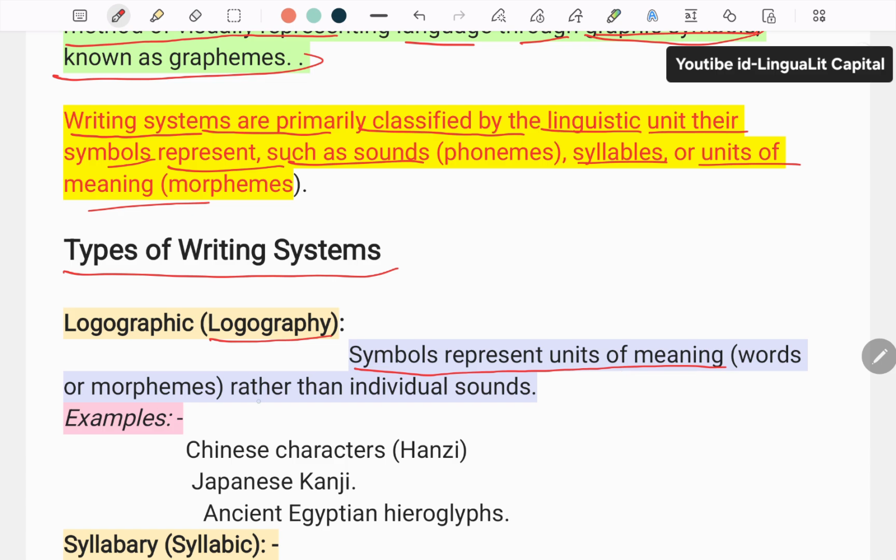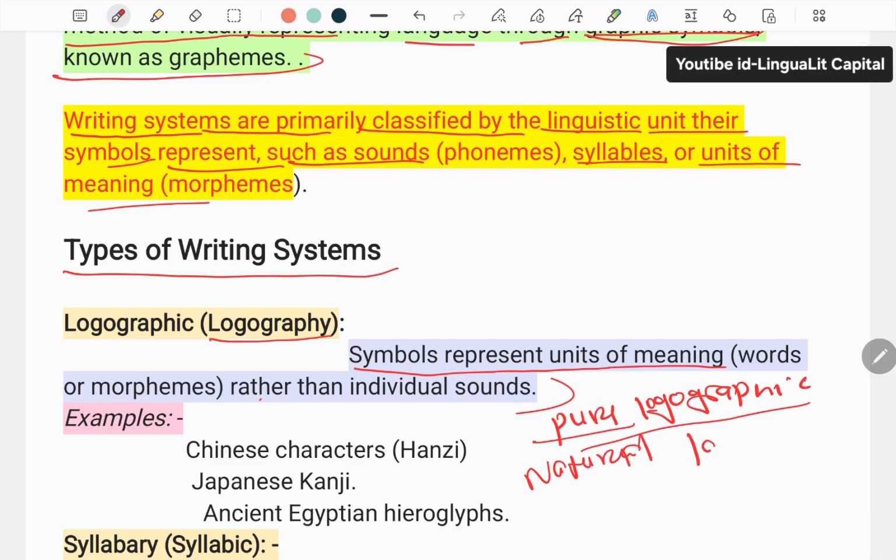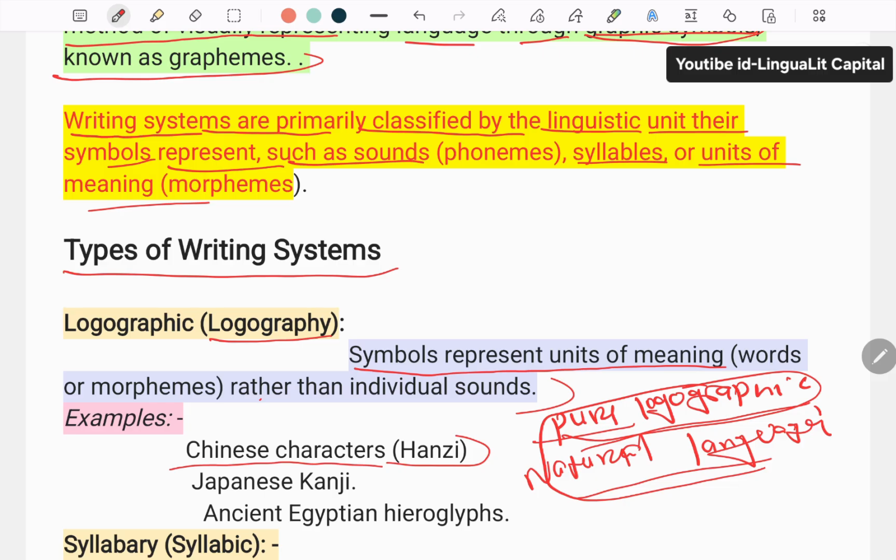One more important point is that there is no pure logographic natural language. The Chinese characters, Kanji and Hanzi, are said to be logographic, but they are not purely so. There is no natural language which is purely logographic.